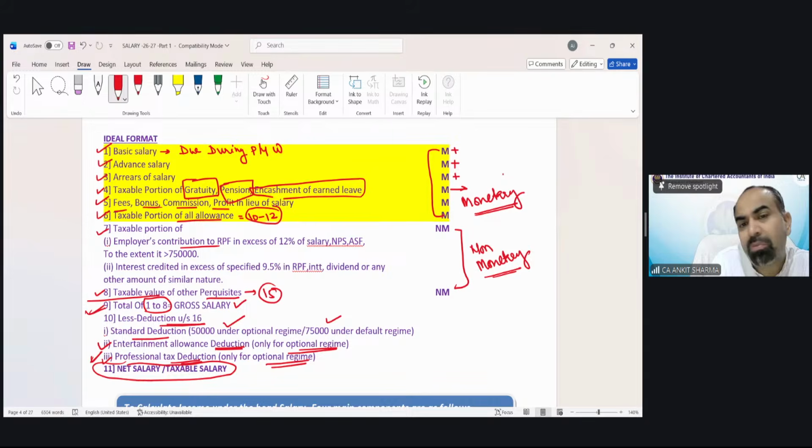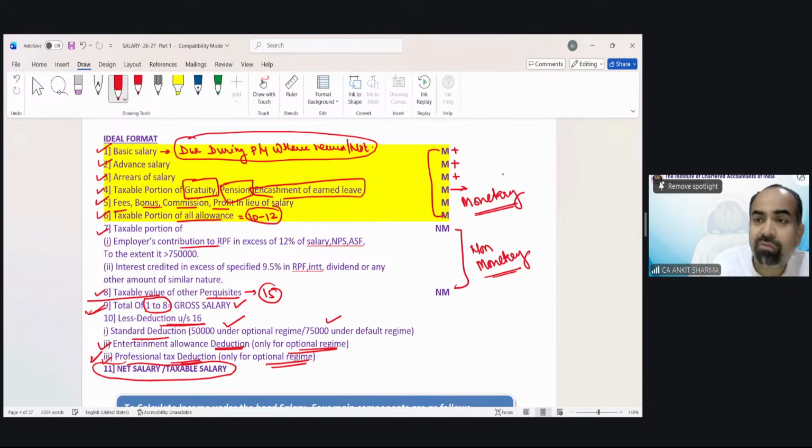It does not matter whether you receive it or not. In simple language, the time we have worked in an organization in the previous year, the salary for that duration would be treated as my basic salary.